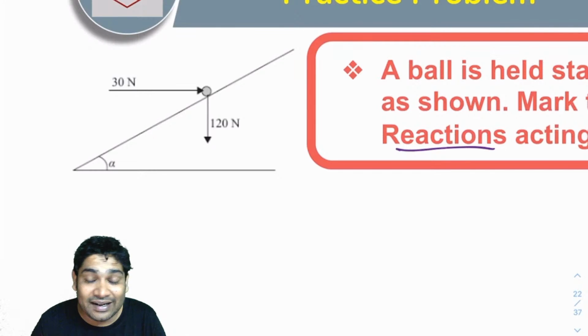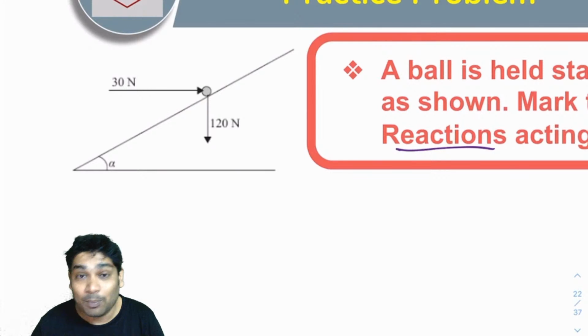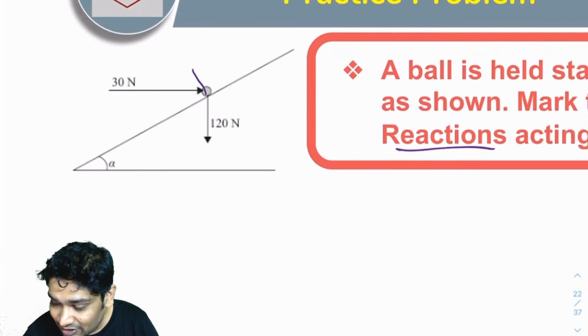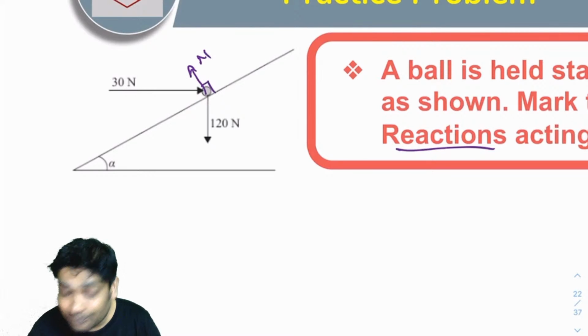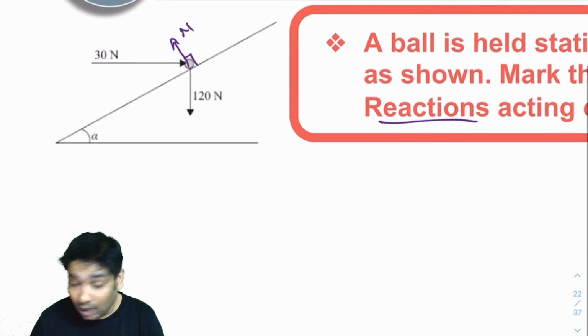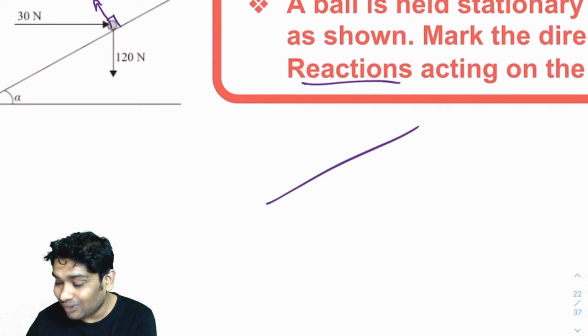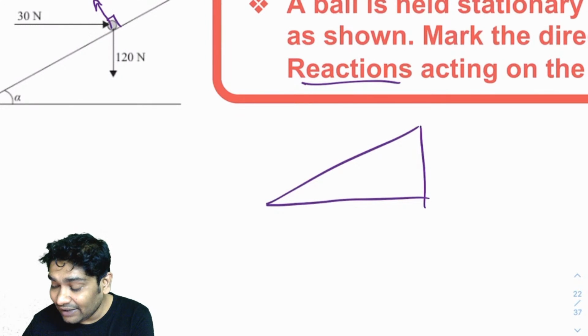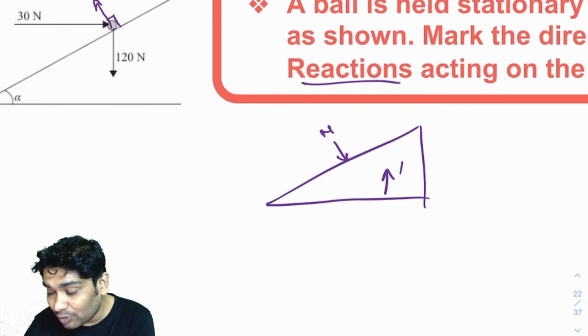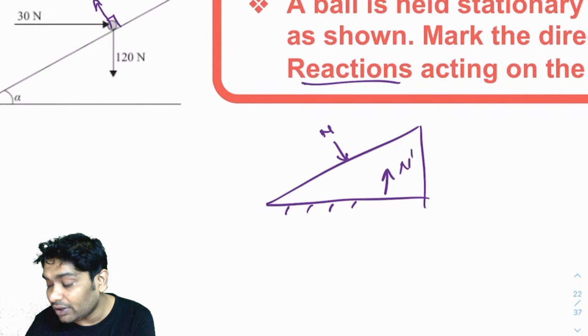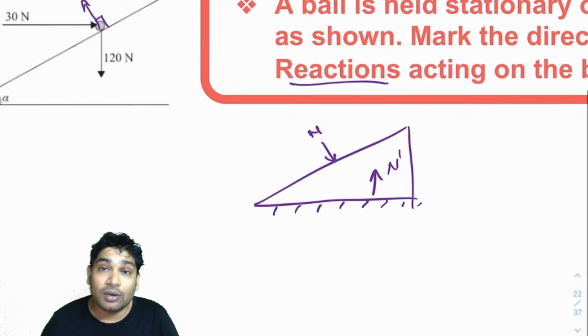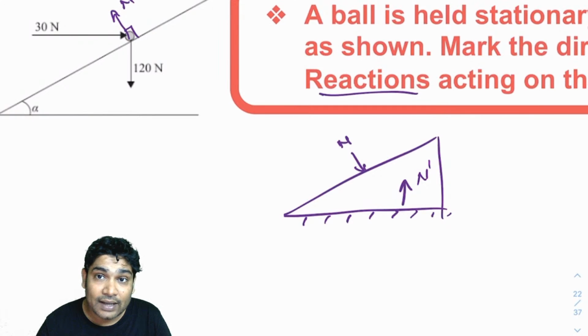I'm not asking you the magnitude. I'm only asking you the directions. Yes, push perpendicular to the surface, so this will feel an N in this direction. How about the incline? The incline would feel a push in this direction, and it will also feel a push from the ground because it is also in contact with the ground. So the incline will feel two pushes, N and N dash.